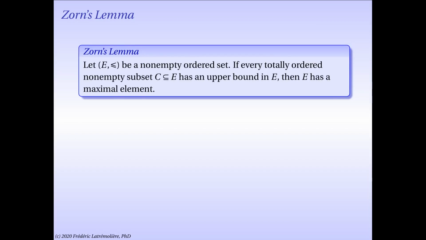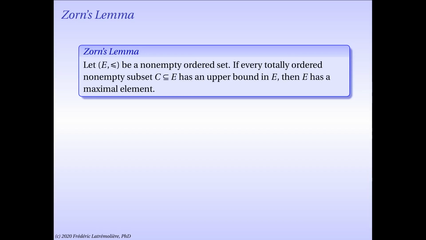Again, as an analyst myself, I usually use the axiom of choice in an equivalent form called Zorn's lemma. Zorn's lemma is actually a result about finding maximal elements of sets. It says the following. Let E be a non-empty set with an order relation. If every totally ordered non-empty subset C of your set E has an upper bound in E, then E actually has a maximal element.